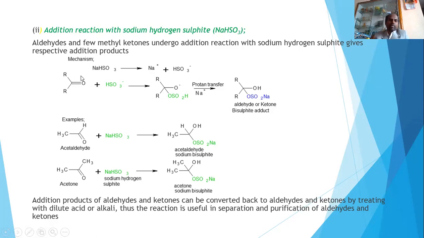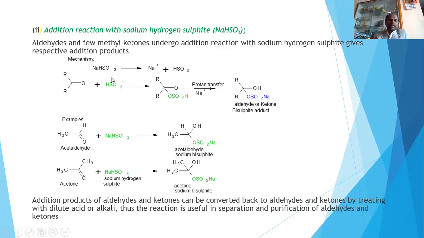The general formula of carbonyl compound is RCOR. Sodium hydrogen sulfide in solution forms Na plus and HSO4 minus. So HSO4 minus is nucleophilic in nature. Na plus is an electron deficient species.